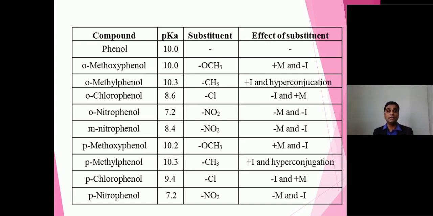Many times in the exam they ask: orthonitrophenol has a pKa value of 7.2, whereas metanitrophenol has a pKa value of 8.4. Justify the following statement. So it means metanitrophenol is less acidic as compared to orthonitrophenol. In fact, you also have to remember which effects are there. It means plus M, that is plus mesomeric effect, minus I, it means negative inductive effect, and hyperconjugation I already mentioned.